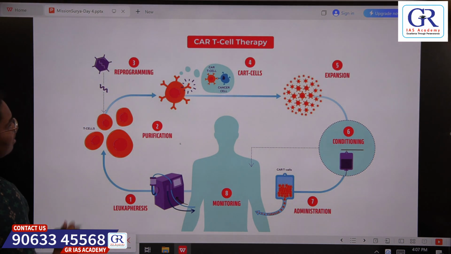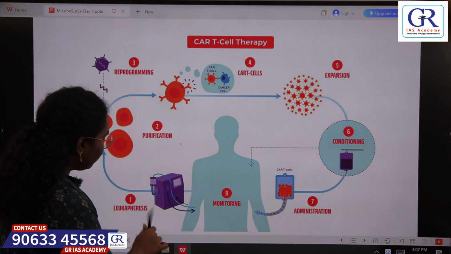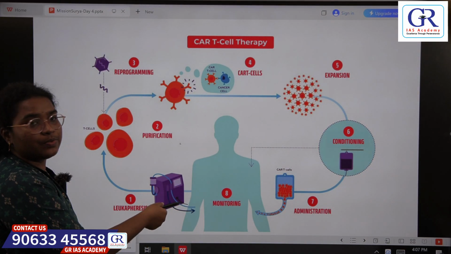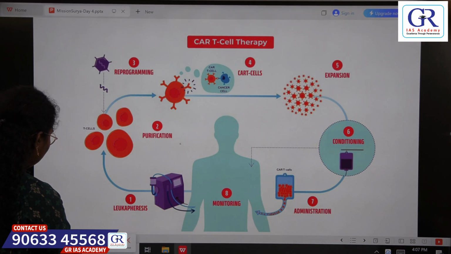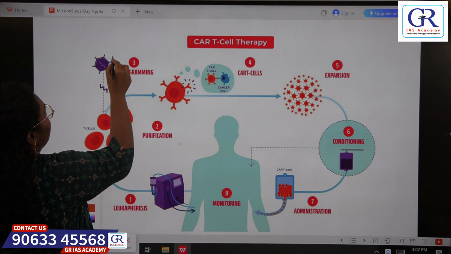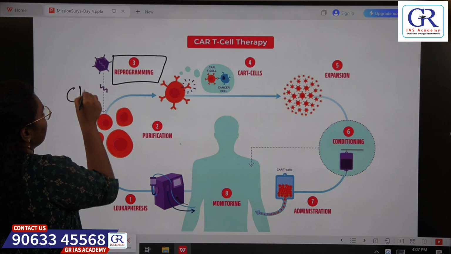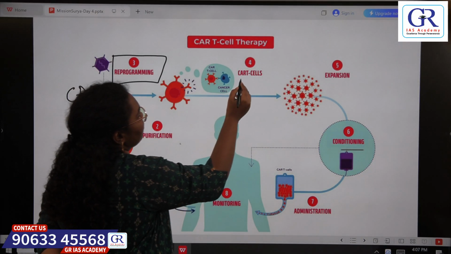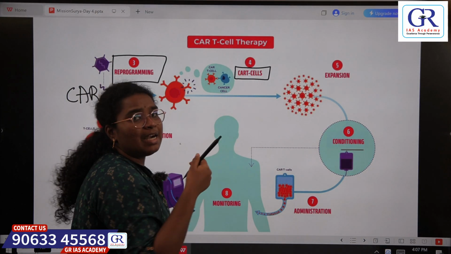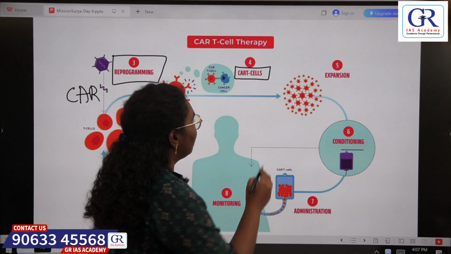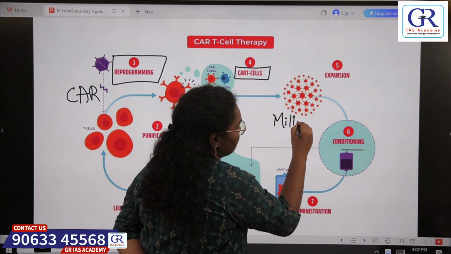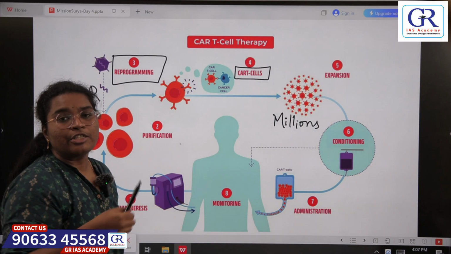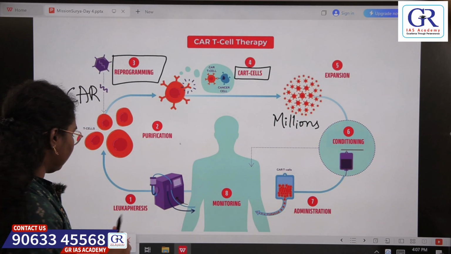So this is the CAR T cell therapy. First, we take out the T cells from the affected individual and we reprogram those T cells and introduce chimeric antigen receptors into the T cells. So here they become CAR T cells, and then we multiply those T cells in the lab and produce millions of such T cells, and those T cells are again inserted into the affected individual so that they go and better target the cancer cells.